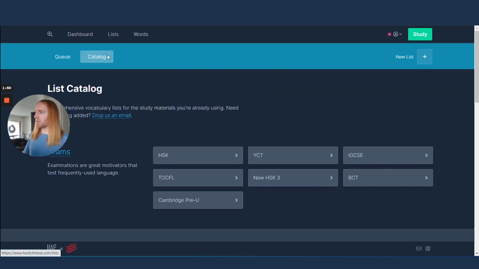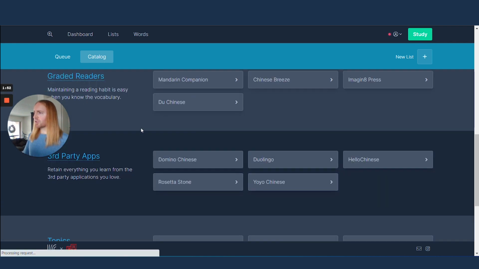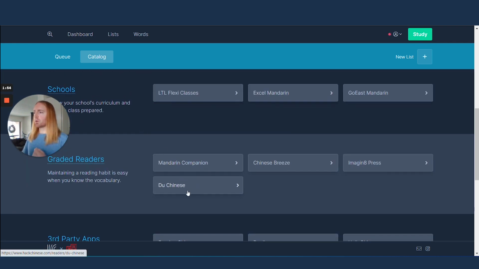I also like to use... We have some graded reader lists here. Do Chinese, we do get access to this via Excel Mandarin, and Imagine Press I like as well. But I recommend just take a look and see what you like because they're adding new stuff all the time and there's a lot of options.